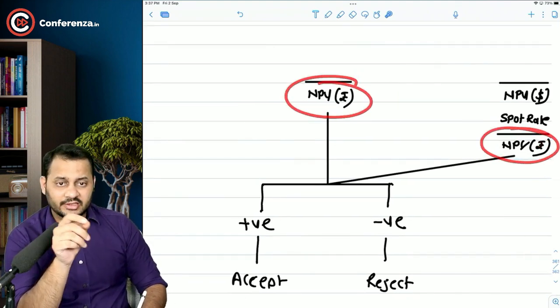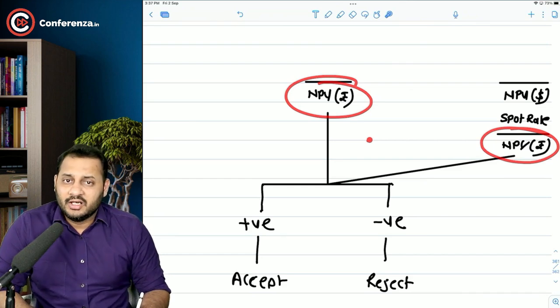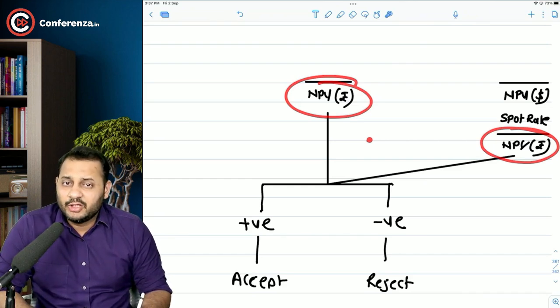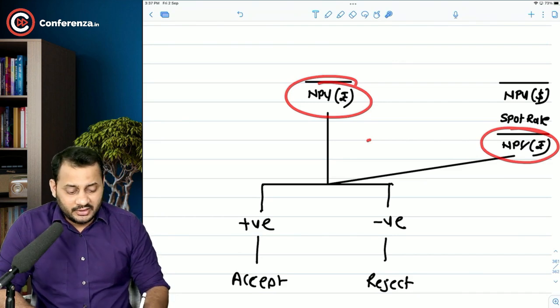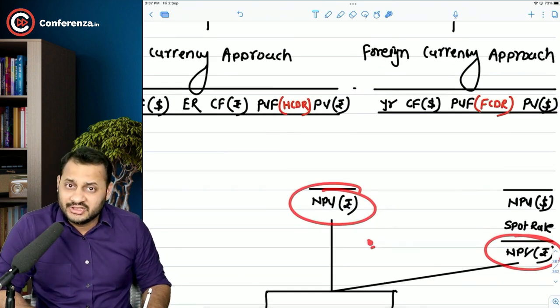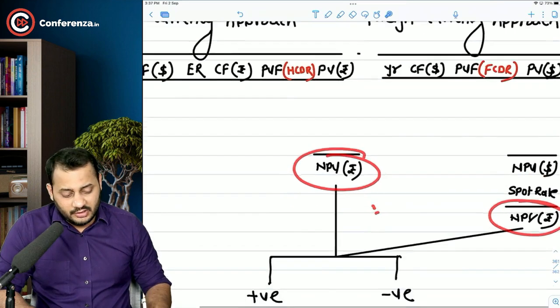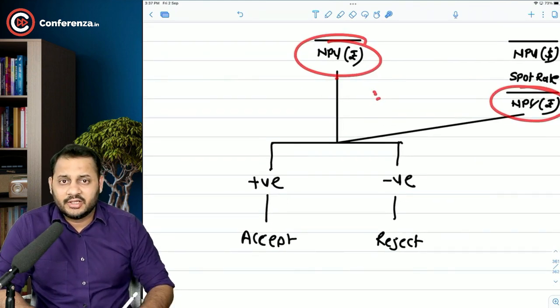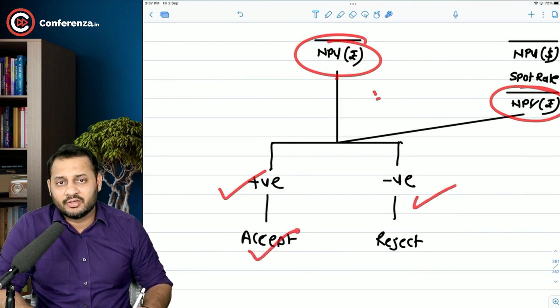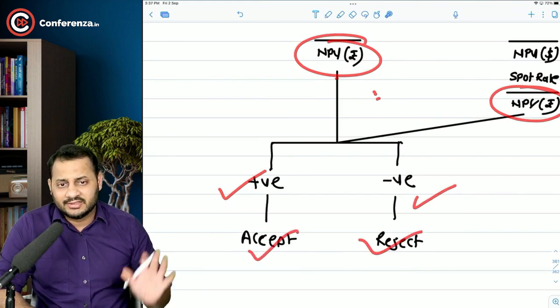In both the approaches, you will ultimately calculate the net present value in your home currency. But the method to reach this stage is different in both. Right? So once the NPV is calculated, decide whether it is positive or negative and accordingly accept or reject the project. This is so very easy.